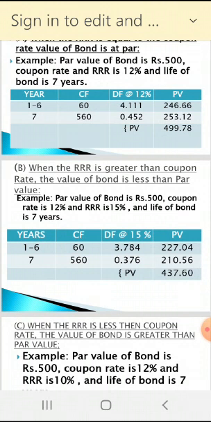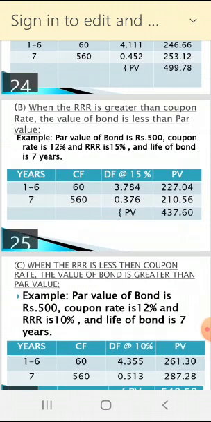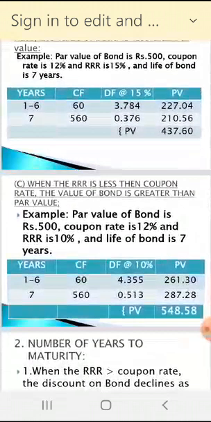Required rate of return is less than coupon rate. Your expectation is 10% and you are getting 12%. In the first example, your required rate of return is 10% and the interest rate is 12%. The value of bond is above face value, par value. Here the value of bond is above 500, 548.58. That we discussed, we calculated.